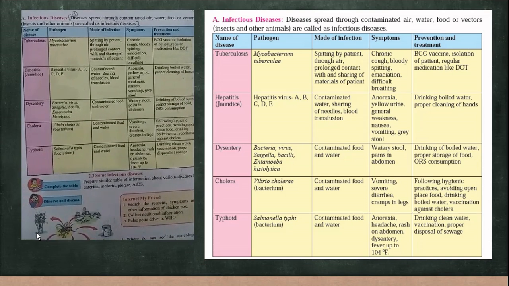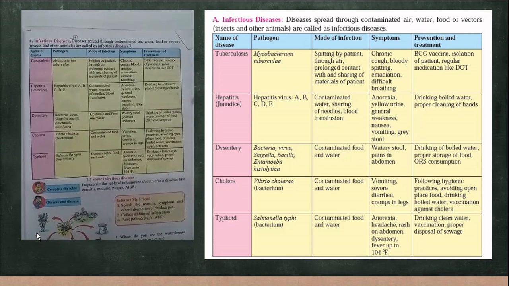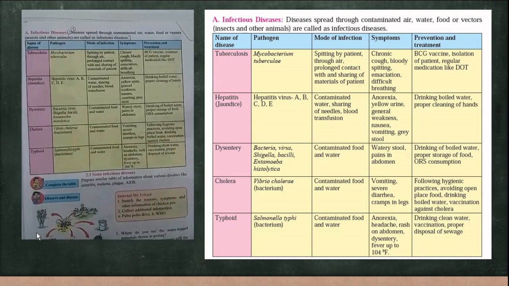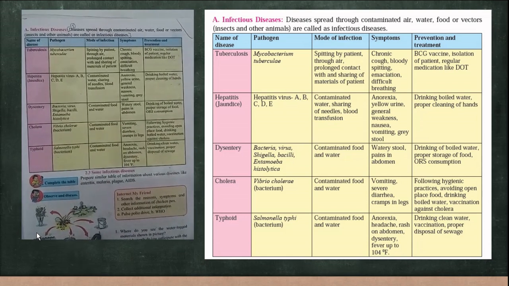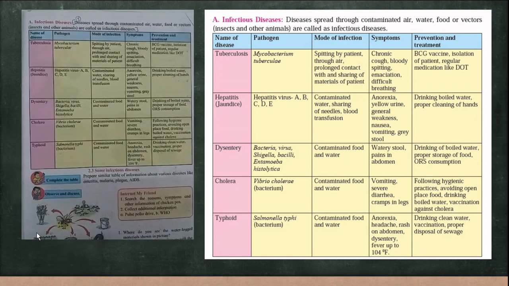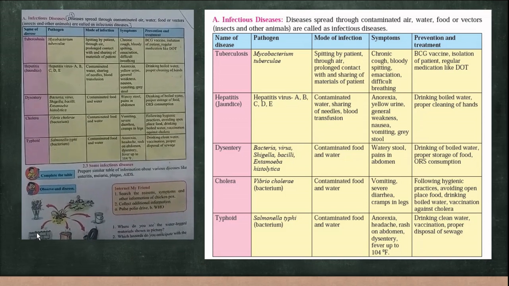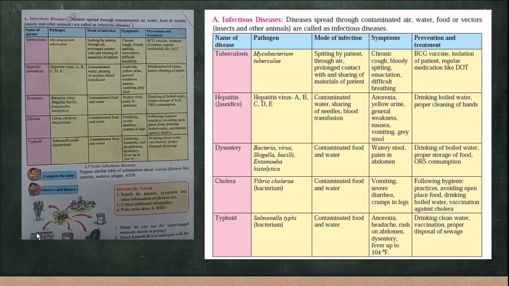And here in this chart there are certain diseases given, with their pathogens, how they infect, that is called the mode of infection, symptoms, that means the signs, and how you can prevent and treat them. Now, for example, you take tuberculosis.